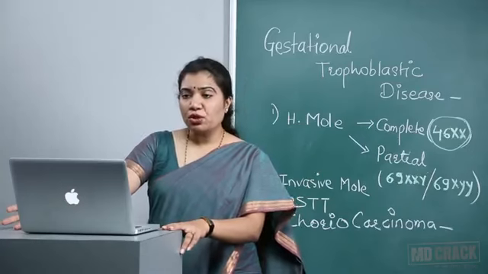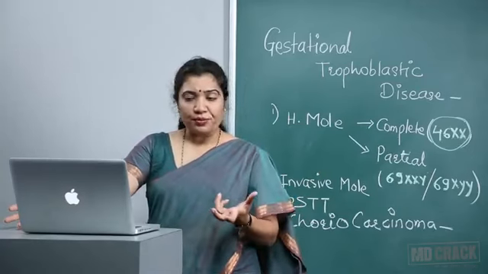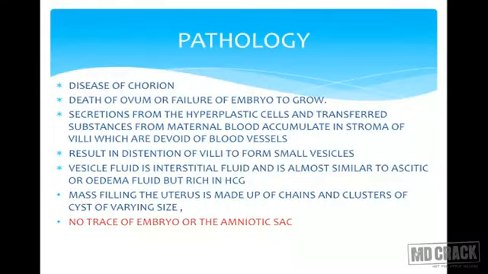What exactly is the pathology? It's a disease of the chorion. There is death of the ovum and the embryo fails to grow. The secretions from these hyperplastic cells and transfer substances from the maternal blood just accumulate in the stroma of the villi, which are devoid of blood vessels. This results in distension of the villi to form small vesicles.